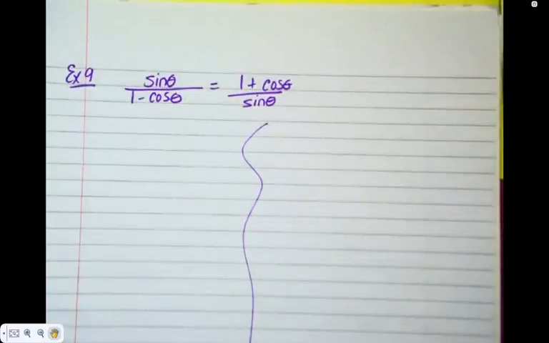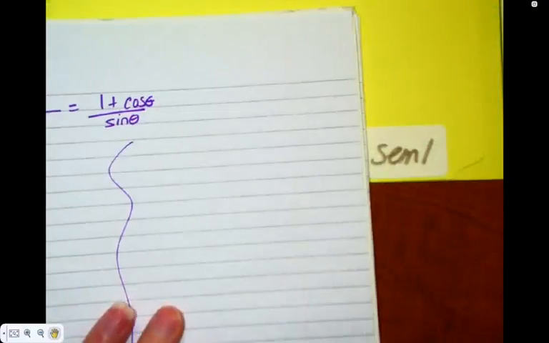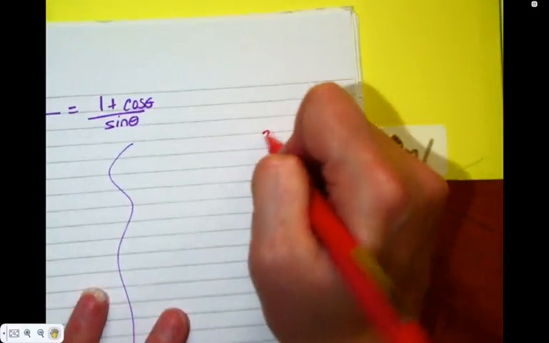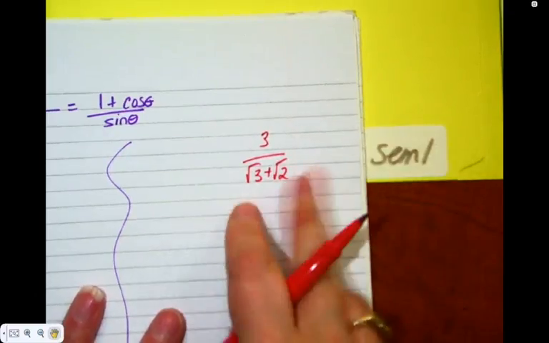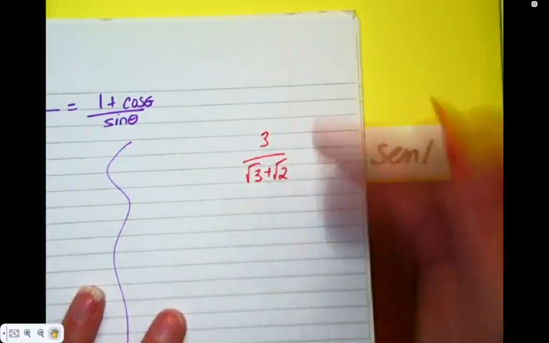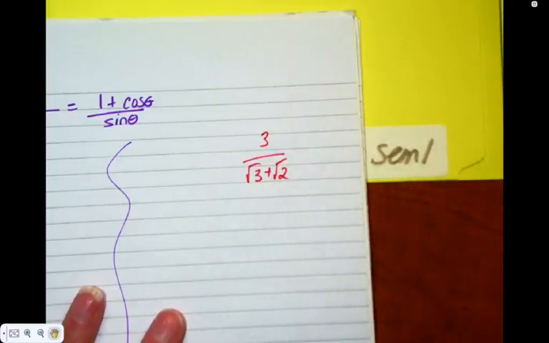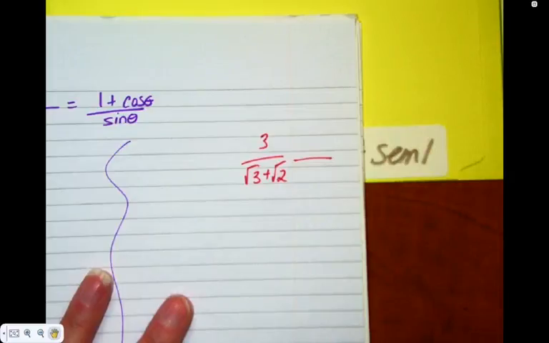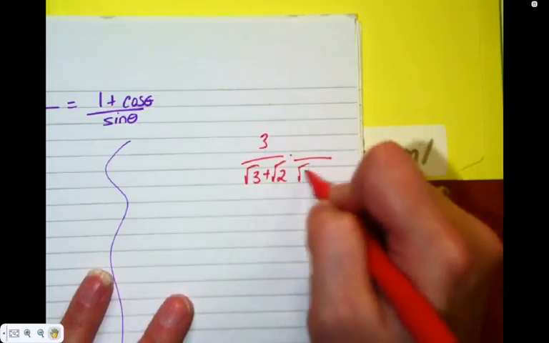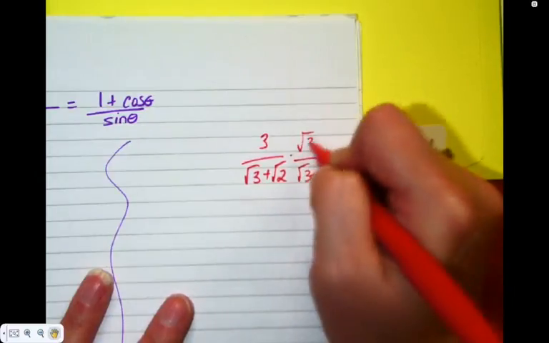So let's review conjugate binomial, grabbing my red pen. You saw conjugate binomial when you were rationalizing stuff like this. It was whenever you had 2 roots on the bottom. And the problem with rationalizing is we couldn't just times by root 3, and we couldn't just times with root 2, so we grabbed this thing called the conjugate. Anyone remember what the conjugate was? What would we multiply by to rationalize this guy? Root 3 minus root 2, remember?